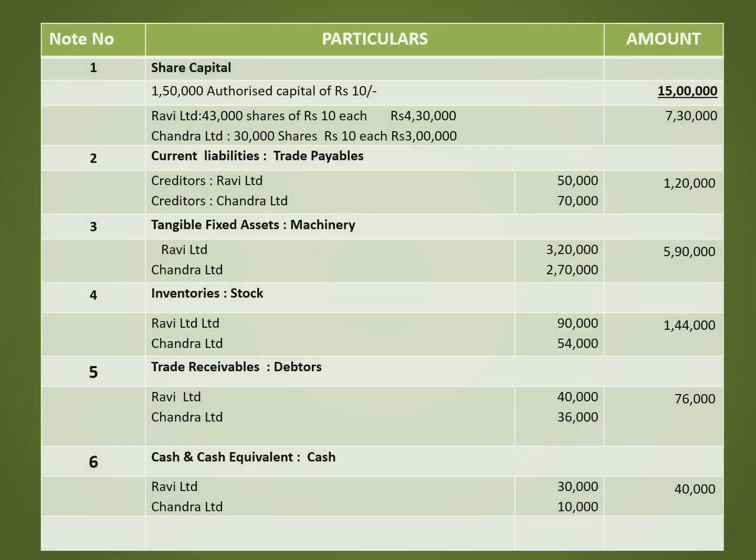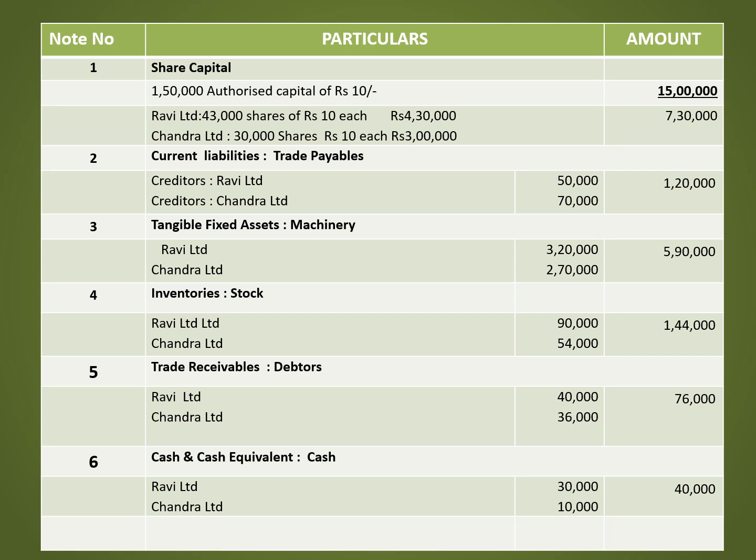Let's understand the notes to the balance sheet. So before understanding, rule out the columns: first column is note number, second column is particulars, and third column is amount. Note number 1, that is share capital. 1,50,000 shares of rupees 10 each authorized capital, that is 15 lakh. Then paid up capital: Ravi Limited, 43,000 shares of rupees 10 each, 4,30,000. Chandra Limited, 30,000 shares of rupees 10 each, 3 lakh. Total paid up capital is 7,30,000.